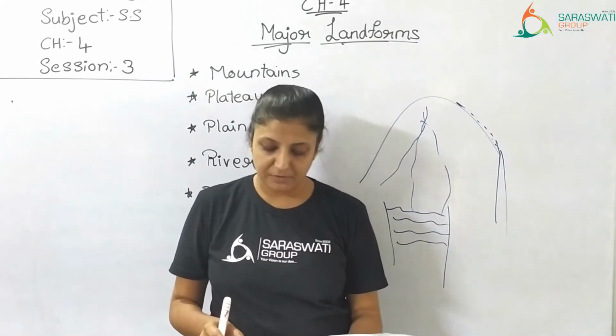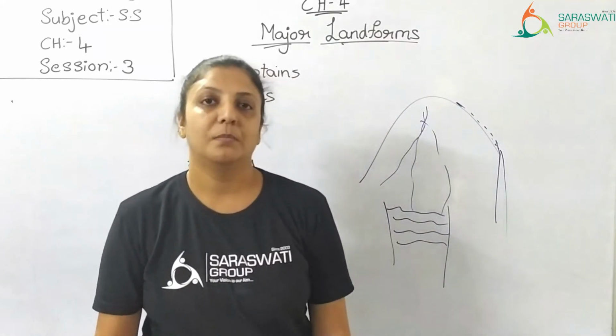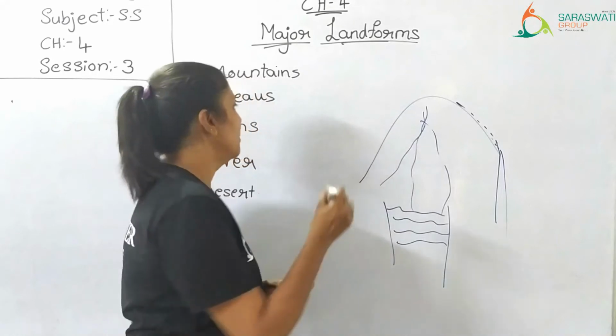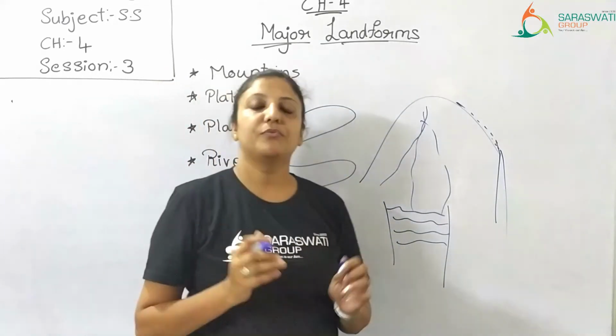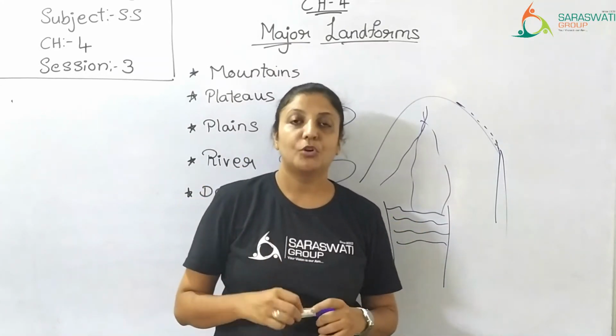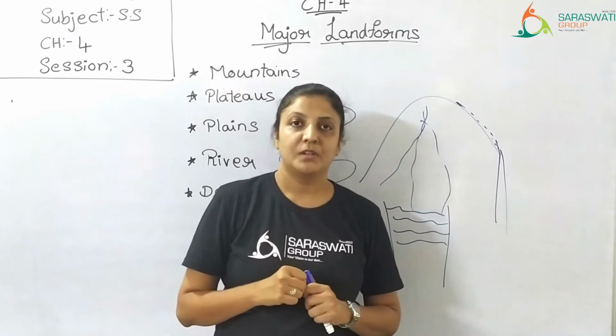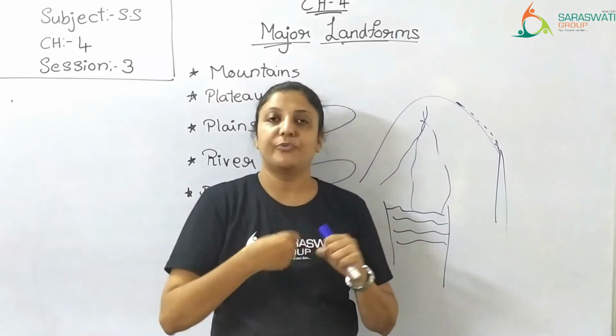The speed of the river decreases as it makes meanders or loops. Meanders or loops, as I told you. The river flows sometimes like this, so the speed of the water decreases. When you are driving your vehicle or riding a cycle, if the road is very straight, you can ride it fast.